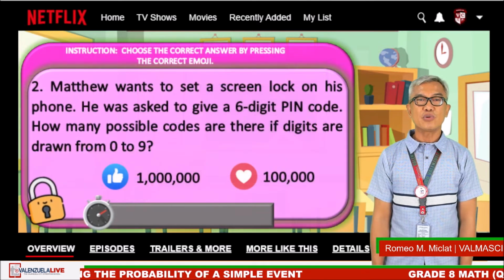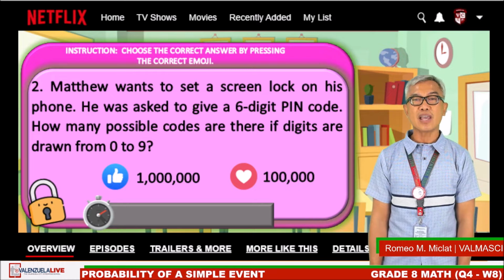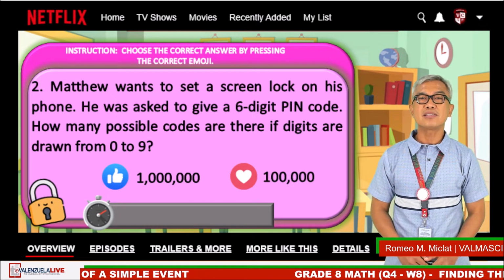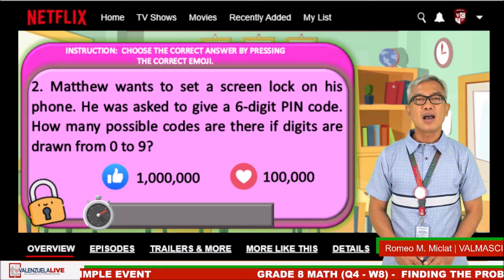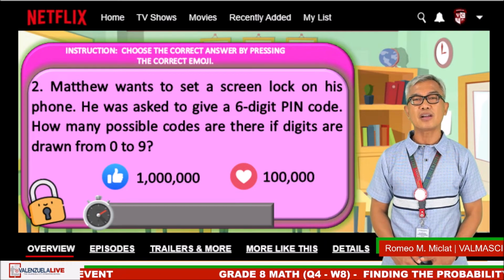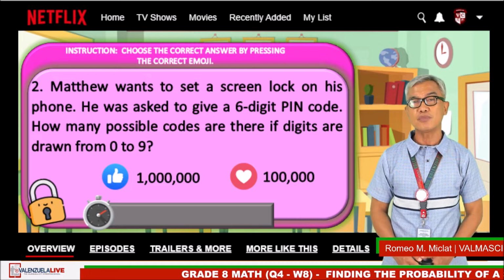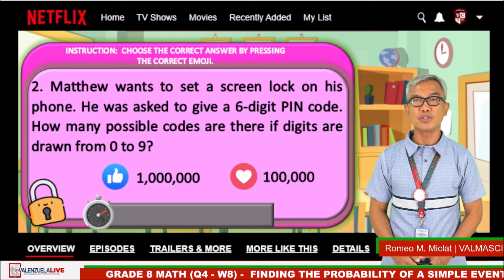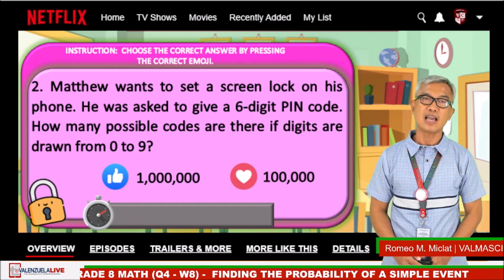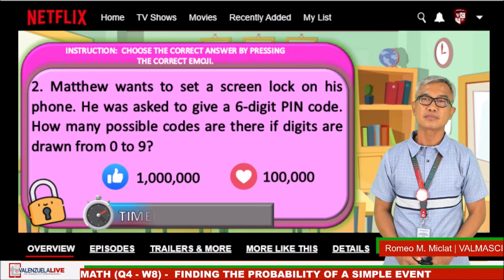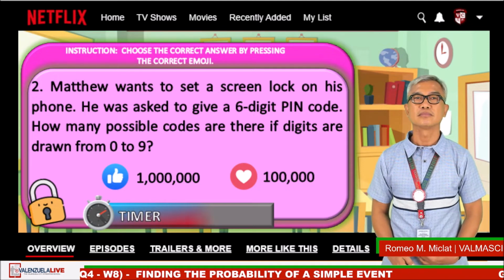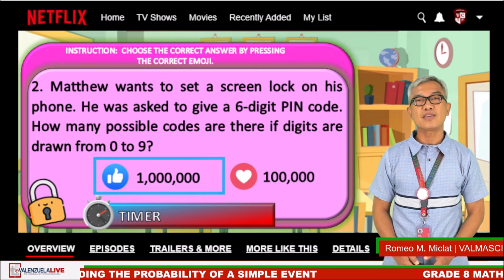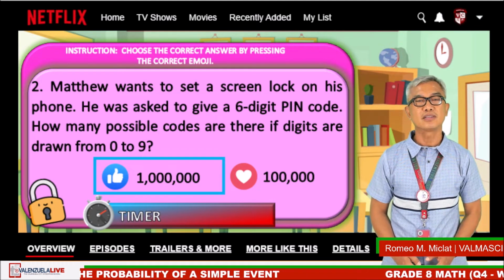Let's try the next one. Matthew wants to set a screen lock on his phone. He was asked to give a 6-digit PIN code. How many possible codes are there if digits are drawn from 0 to 9? Like emoji, 1 million; heart emoji, 100,000. Timer starts now. Okay, time is up. The correct answer is 1 million.